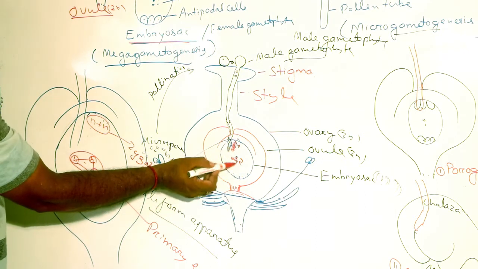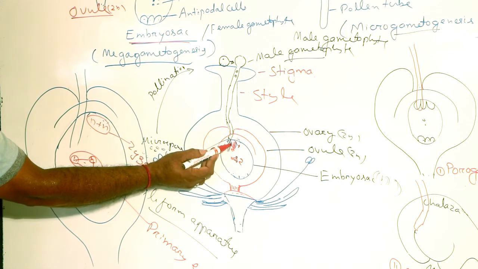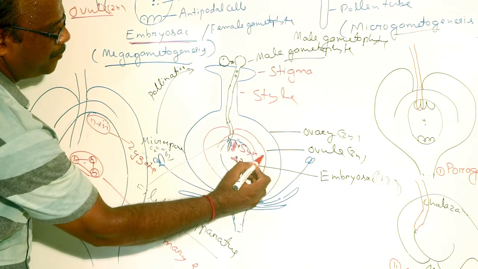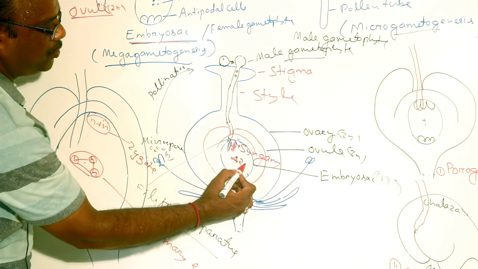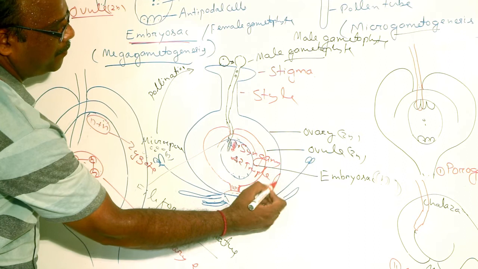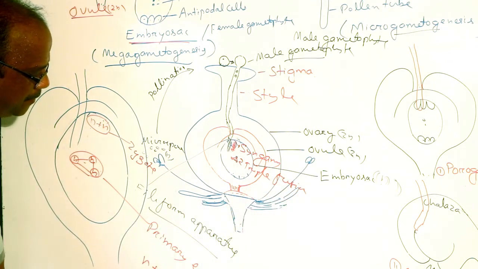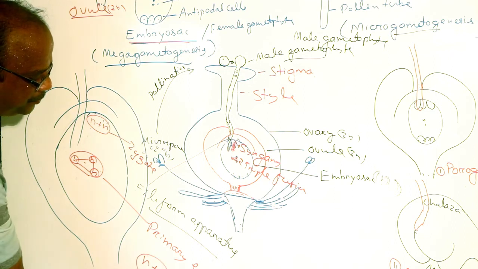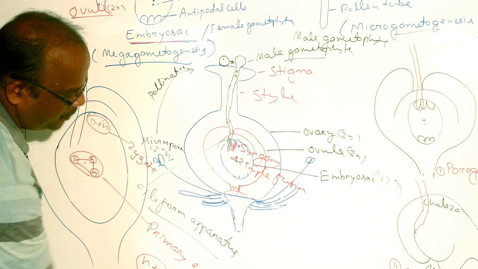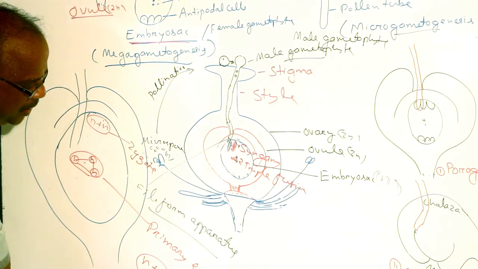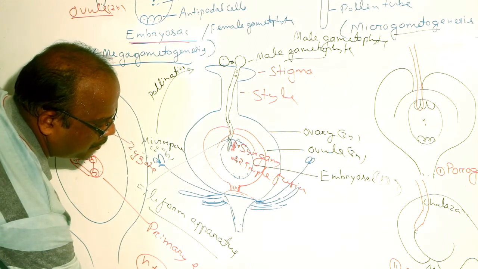So it is called double fertilization. Fusion of one male gamete with the egg is called syngamy, and fusion of one male gamete with two polar nuclei is called triple fusion. Fusion of one male gamete and egg is called syngamy or true fertilization. Fusion of one male gamete and two polar nuclei is called triple fusion.